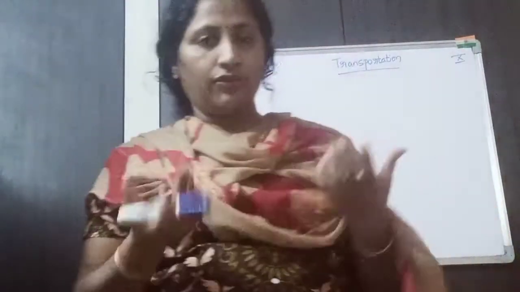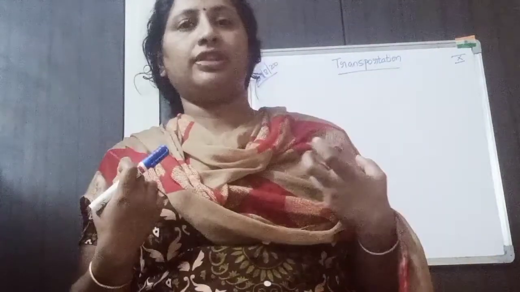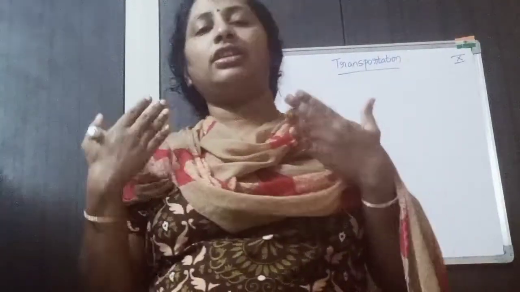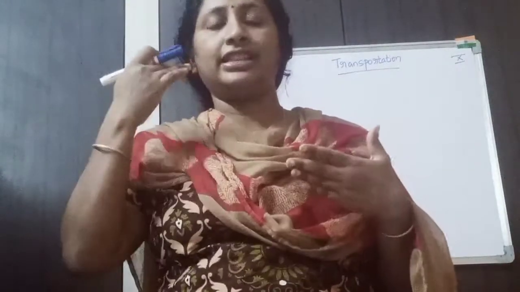You are eating your food. The food is being digested and you are getting nutrients from that food. The nutrients should be supplied from the digestive system to all the parts of the body. They should reach your brain, your eyes, your lungs, your toes, your knees.